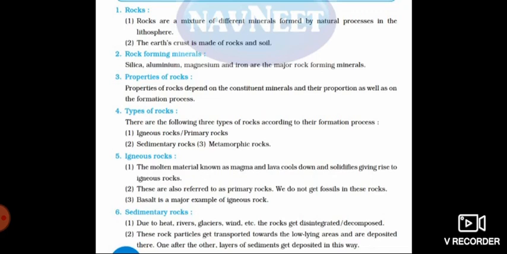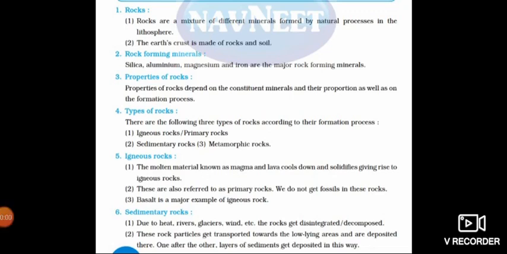Then it is called as a fossil. But this is coming from inside out, so we do not get fossils in these rocks. Okay, so now let's see the example of this rock. So see, basalt is a major example of igneous rock.